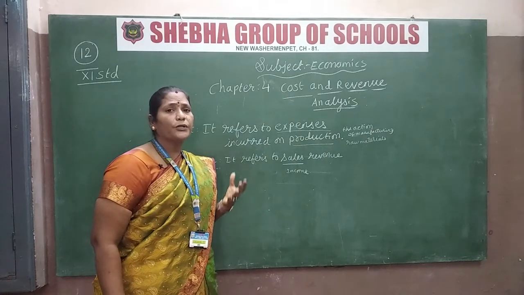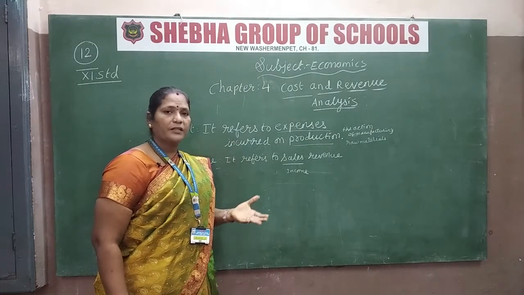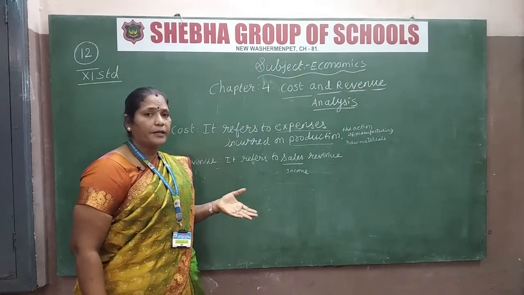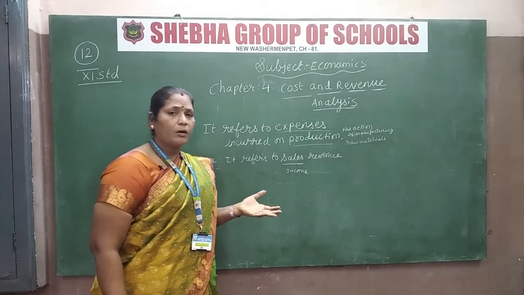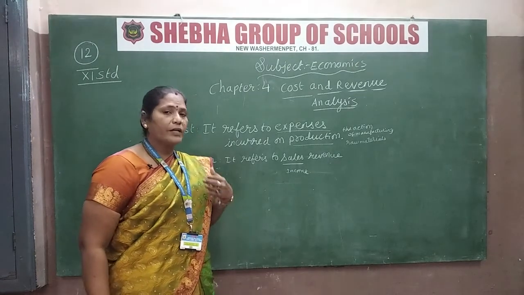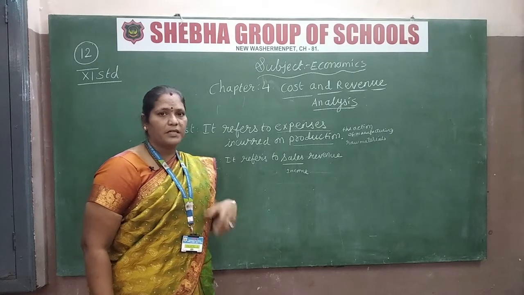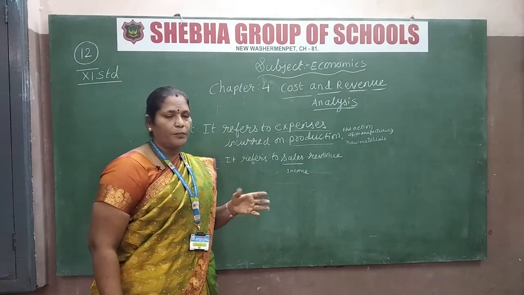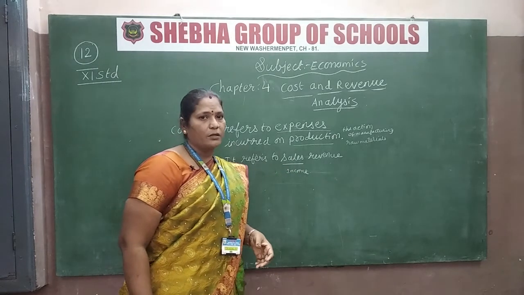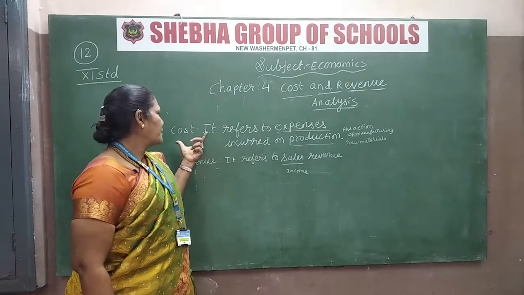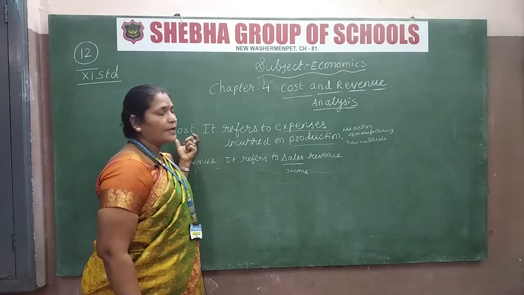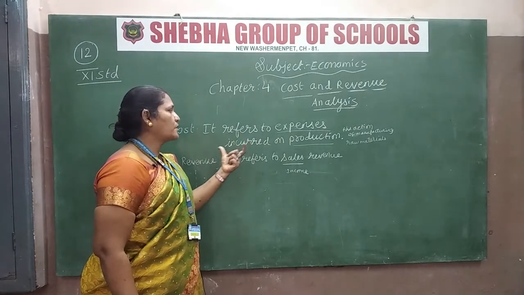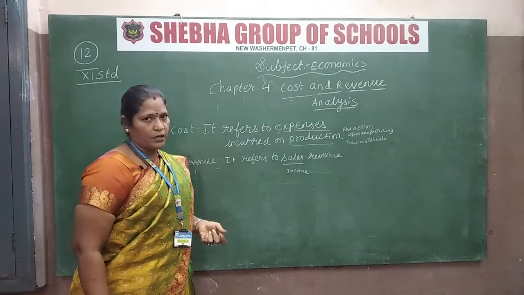So whatever product you are going to produce, for that you buy the raw materials, maybe the components, whatever it may be, we have to spend for it. Then only can you purchase the raw materials, and then it comes to the final touch of the product, and then it comes to production. So that is the definition of cost. It refers to the expenses incurred on production.